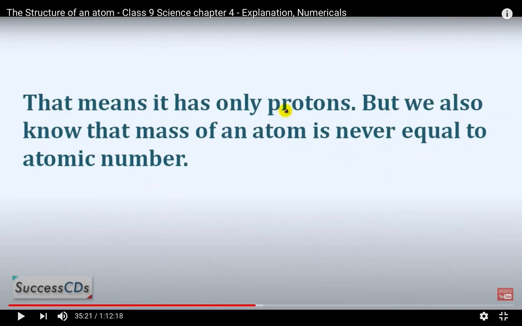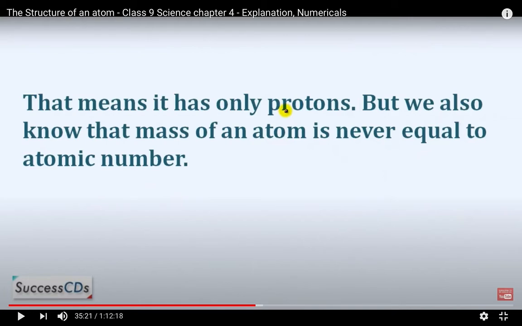Therefore, the atom is electrically neutral, and this number is known as the atomic number. We also have the mass number, which means the mass of an atom is different from the atomic number. We have not seen anywhere that the mass number is equal to the atomic number, except in the case of hydrogen.